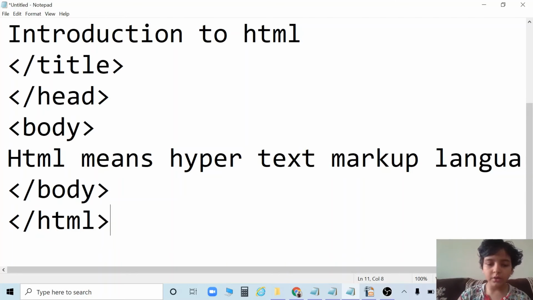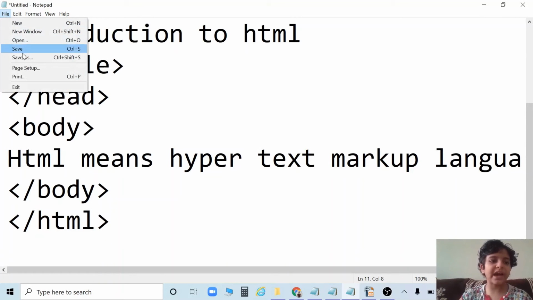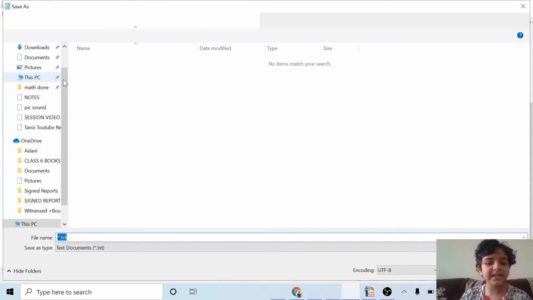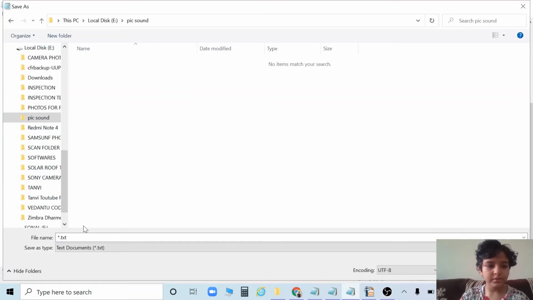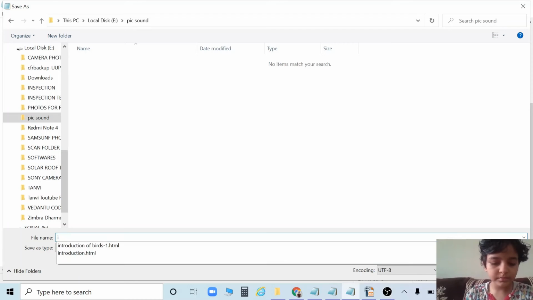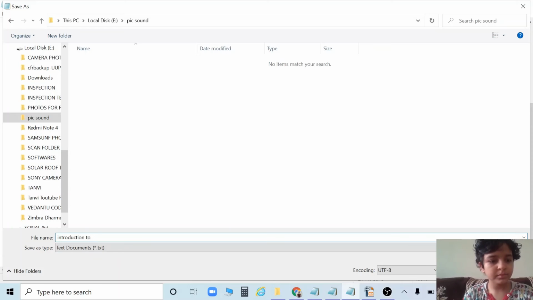So now we'll save it. In file, save as, whatever name you want. And we are going to give the extension as .html. So we save it.